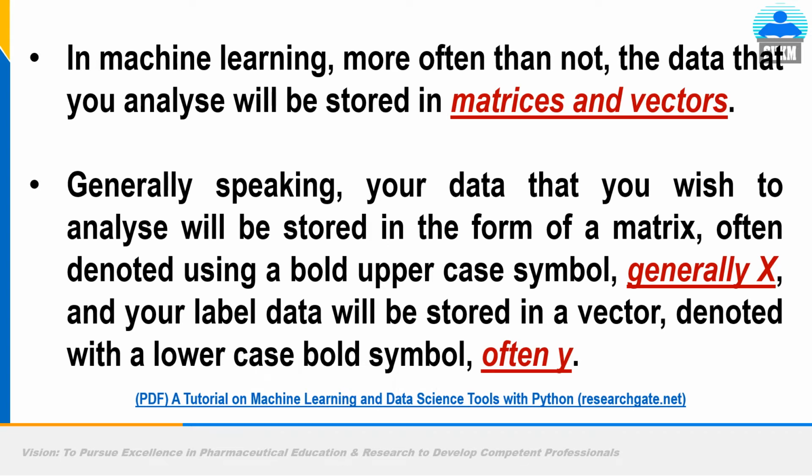Generally speaking, the data that you wish to analyze will be stored in the form of a matrix, often denoted using a bold uppercase symbol, generally X. X is input, and your label data will be stored in a vector denoted with a lowercase bold symbol, often y. Understand this carefully. This is the basic building block for a machine learning model. You have X values and y values if it is supervised machine learning.